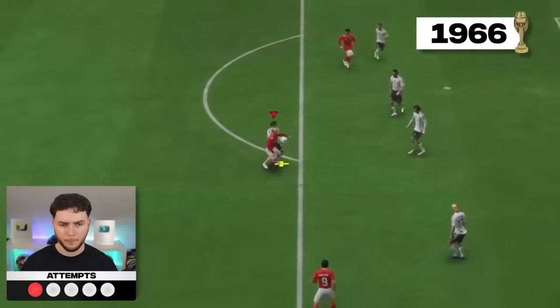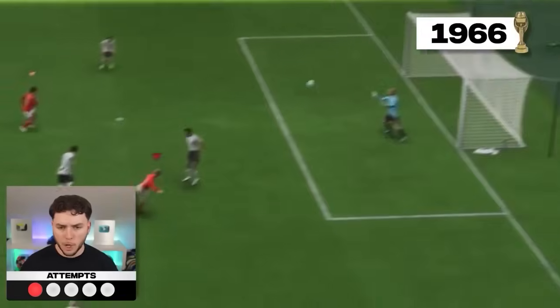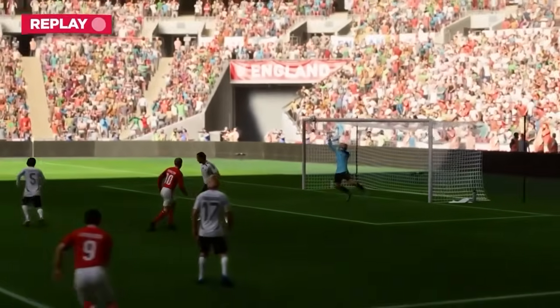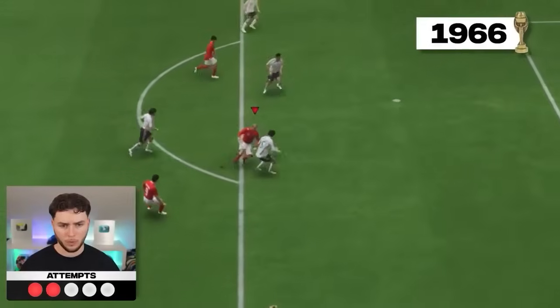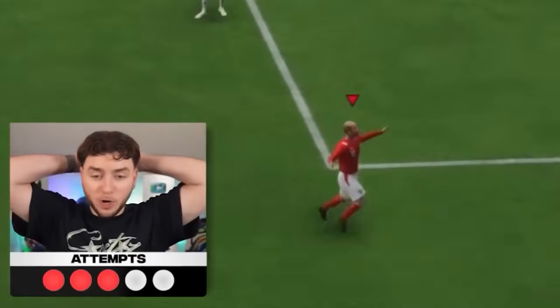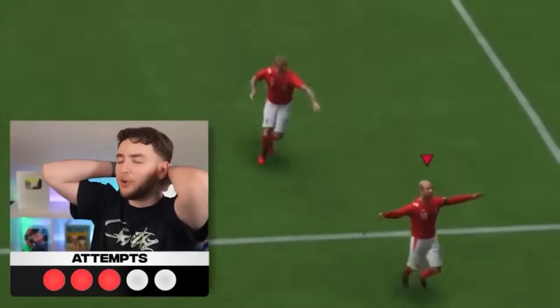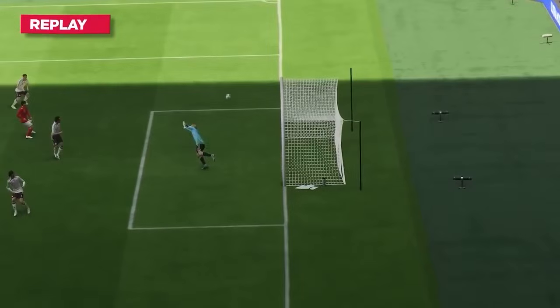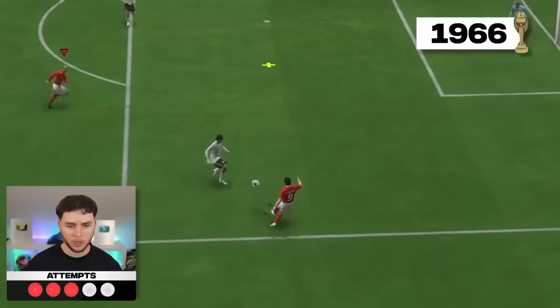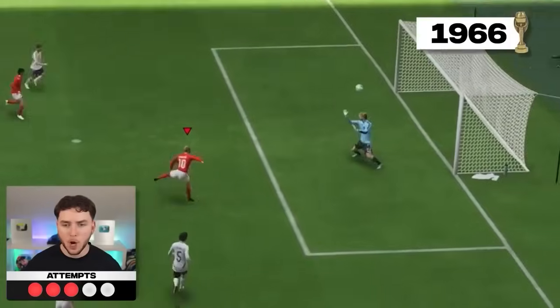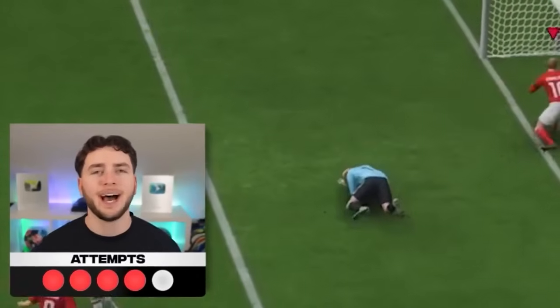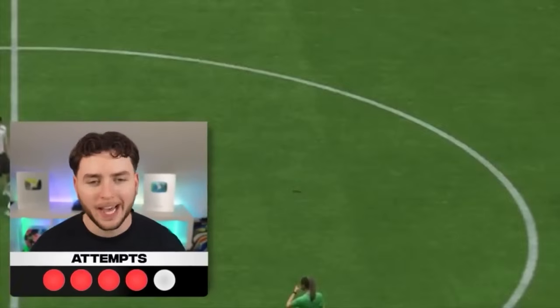And our next shot would be closer than expected. Boom. Oh, we've hit the crossbar. Second attempt, and we've hit the crossbar. That's not bad. But believe it or not, we would get even closer. Oh my god. We've hit the crossbar, and then it's gone in. I thought that was it. There was even a goal line angle. It was that close. Geoff Hurst, make that run. Boom. Oh, we have one more attempt.